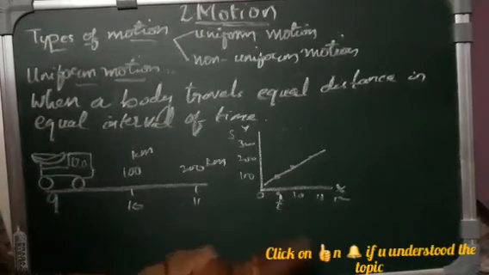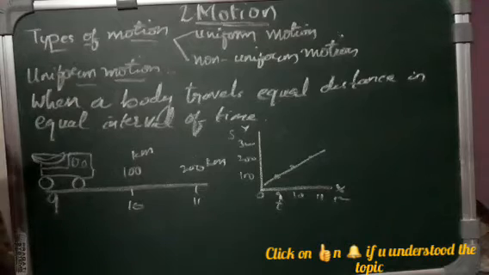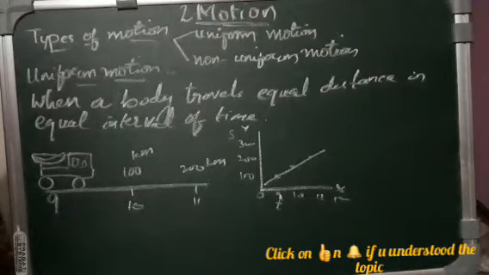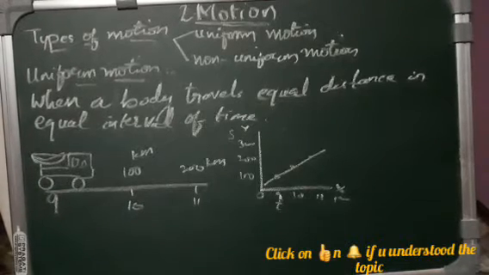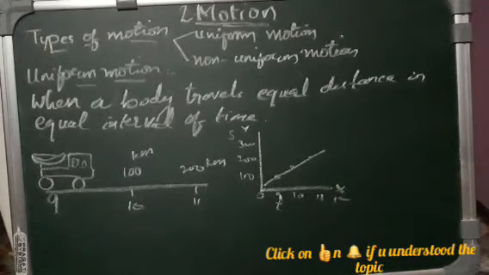It is moving equal distance in equal time. When a body travels equal distance in equal time intervals, then it is called uniform motion. I hope it is clear. Yes, children. So let us go with non-uniform motion.